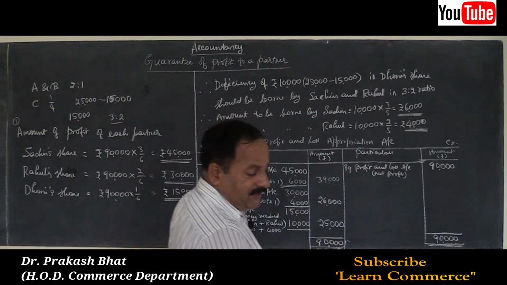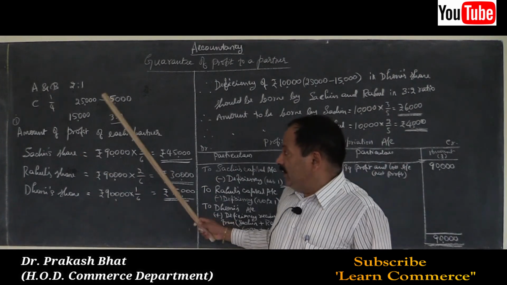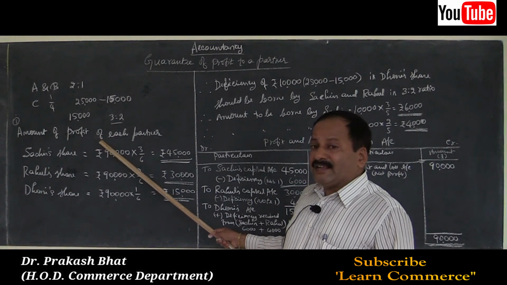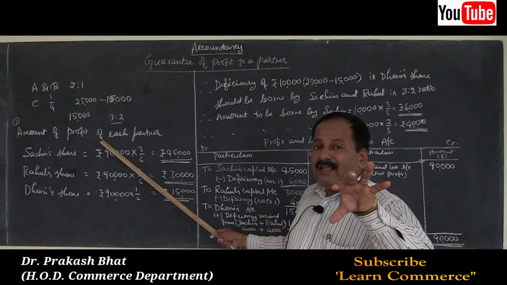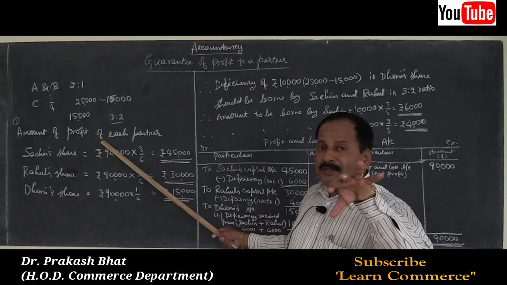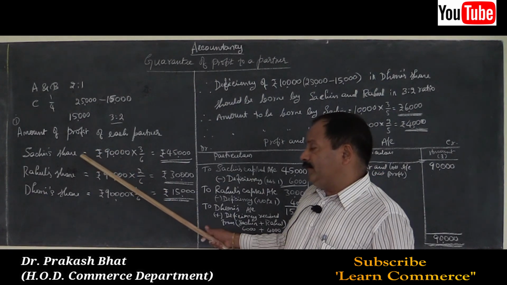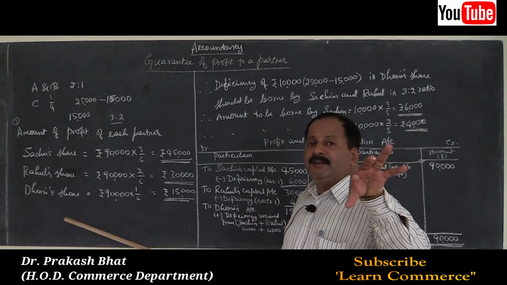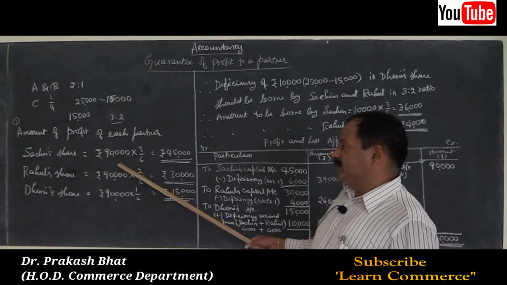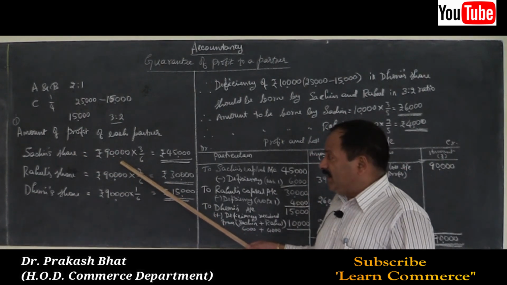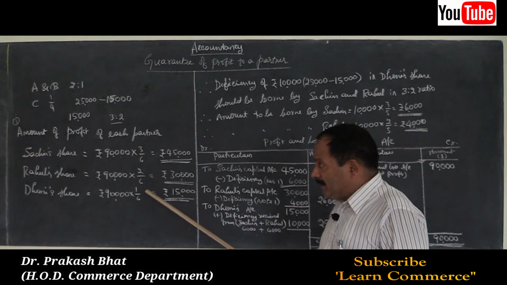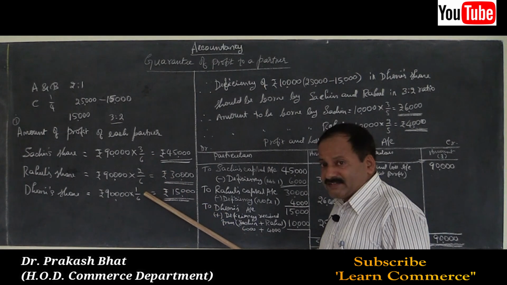Let me recollect again. See here, first what we will do is we will calculate the actual profit payable to the partners, that is share of each partner in the total profits earned by the firm. We have calculated 90,000 is the total amount earned by the firm as per the profit sharing agreement, that is 3:2:1 is the ratio.